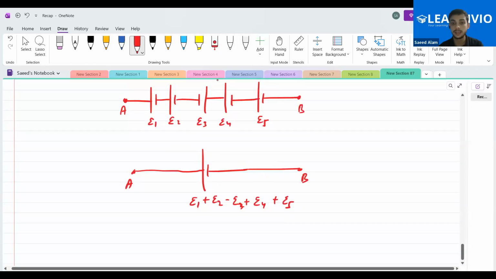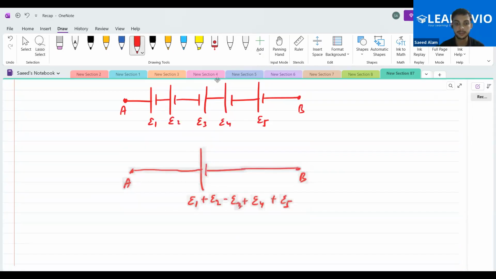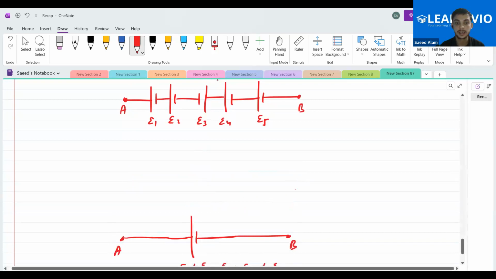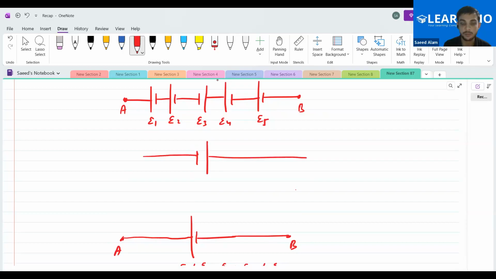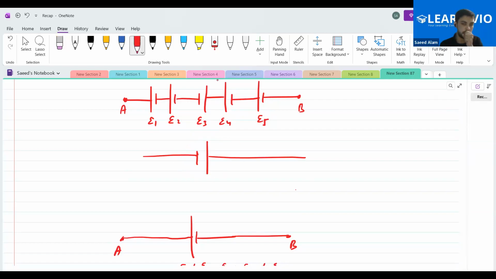Suppose instead of taking this, if I would have taken this to be in this manner, the opposite of the one, then whichever battery is in this configuration, I take that to be positive and the rest negative.